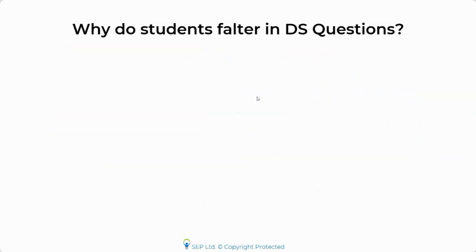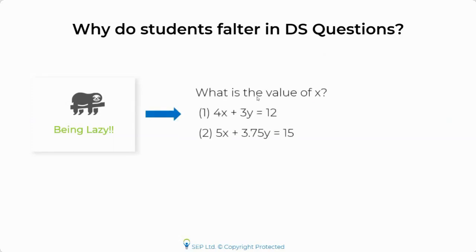Okay, let's talk about the third reason, and it's a pretty simple reason. I won't spend a lot of time on it, but as I told you, one of the reasons is that you look at the question and you don't want to solve it. You're not even interested in solving the question. You look at this question and you see that you need to find out the value of x. You see two variables. You look at this equation, you see two variables, you'll say this is not sufficient. You look at this statement, you see this is not sufficient. And even if you combine, you might end up marking the answer E. What is wrong with this? Can anyone tell me? Is there anything wrong with this?